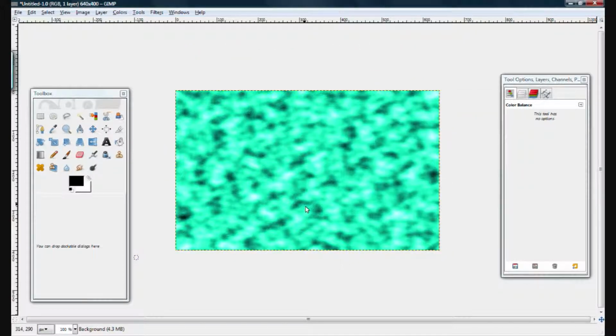So we have a convincing looking ray gun blast. Pretty epic. Now we're done with this window.